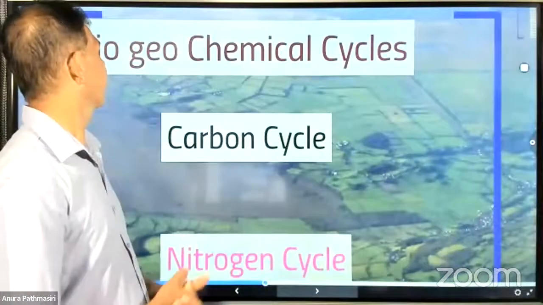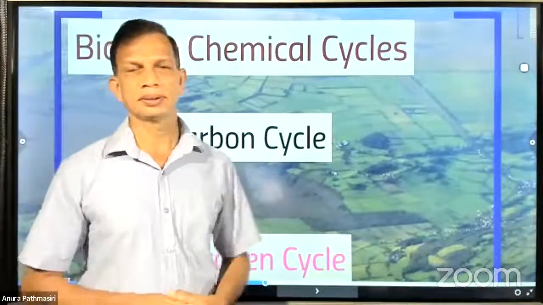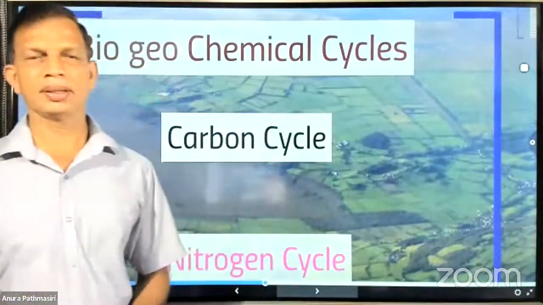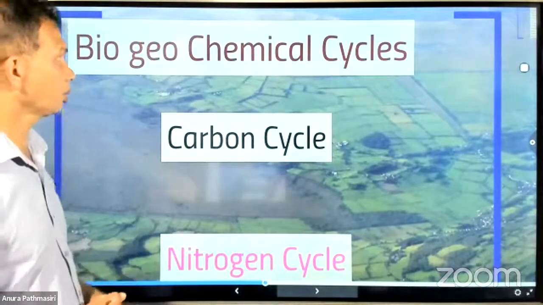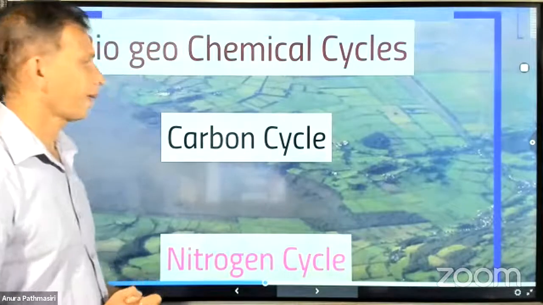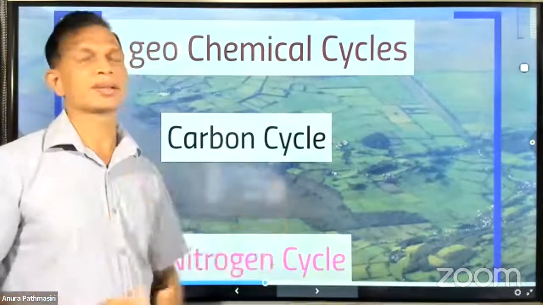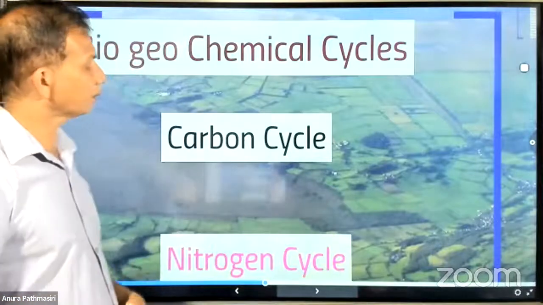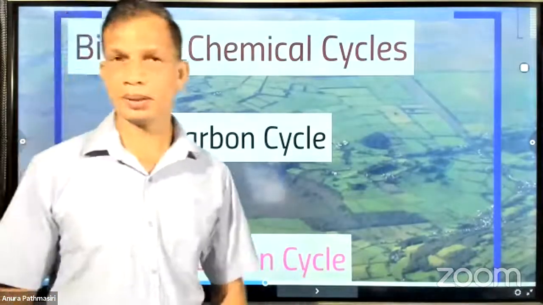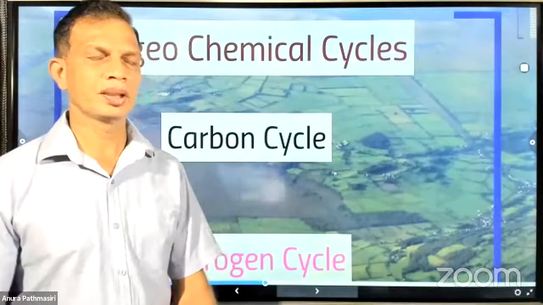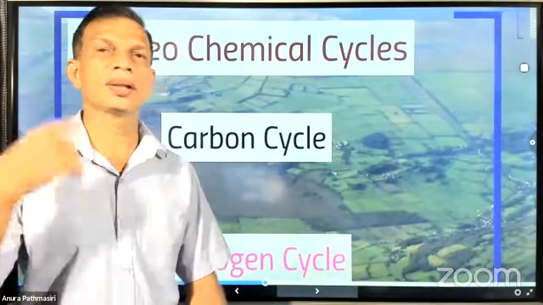So then we move to the third level of our lesson. The third level is to study the biogeochemical cycles. That's the third step of our lesson, right? There are different types of cycles in the ecosystem, along with the organisms, to circulate things in the environment.